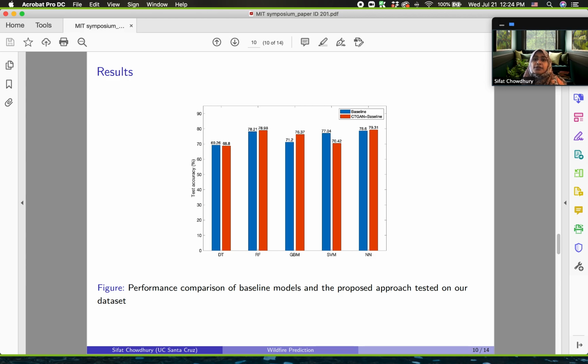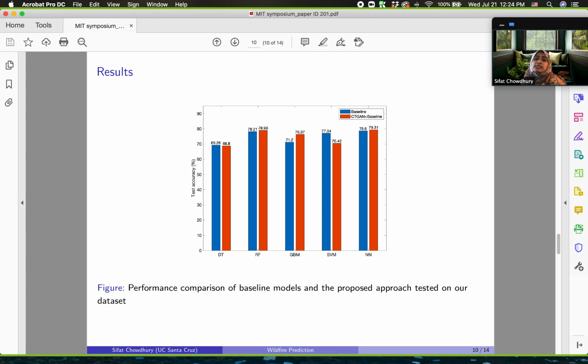So here are the results that we got after implementing our idea. We have named our proposed approach of training the baseline models with an augmented dataset as CTGAN plus baseline, and it is indicated by the red bars. We have compared the performance of this approach with the baseline models trained with the original training set with limited data.